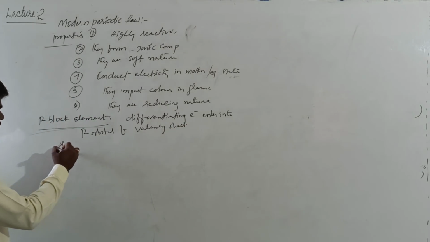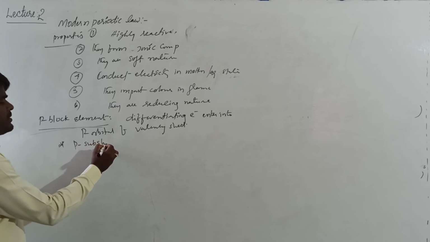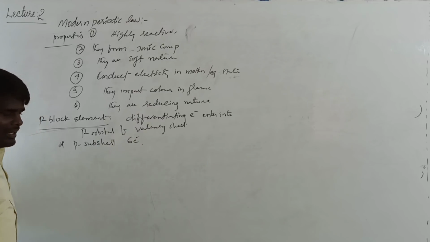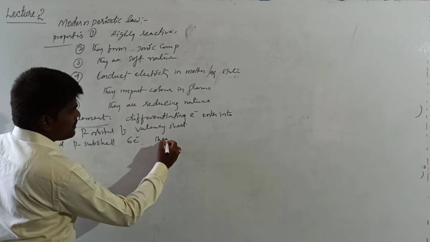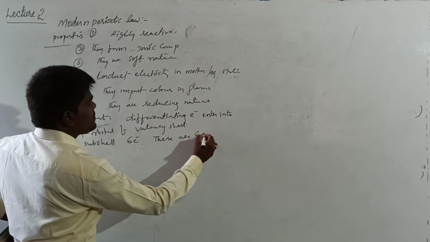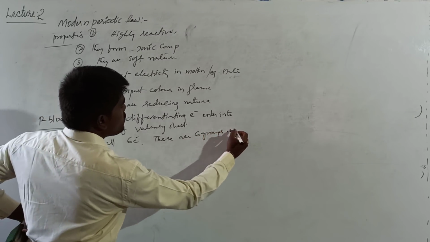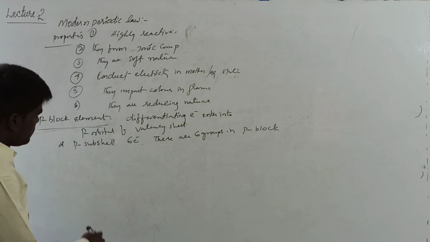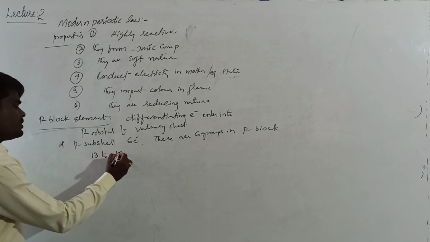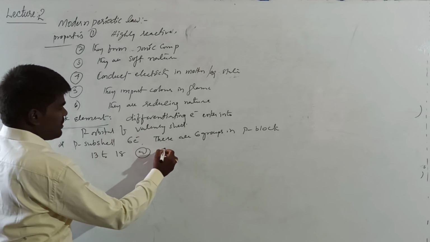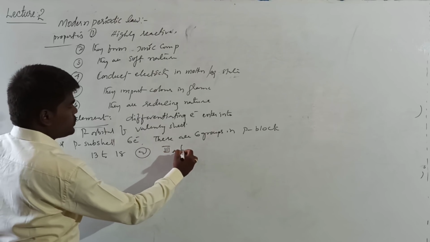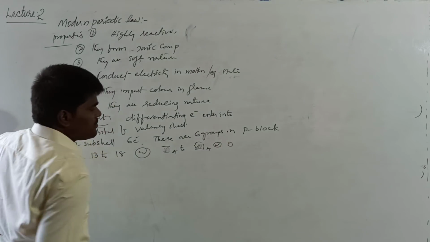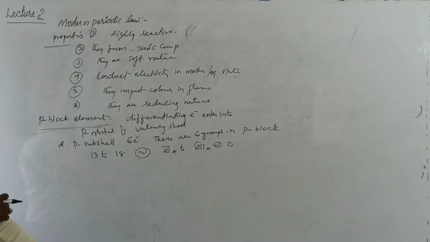and we know that the p subshell can accommodate how many electrons? 6 electrons. Hence there are 6 groups in P block. What are the 6 groups? That is from 13th group to 18th, or we may also say 3rd A to 8th A or 0 group. These are the 6 groups present in P block elements.